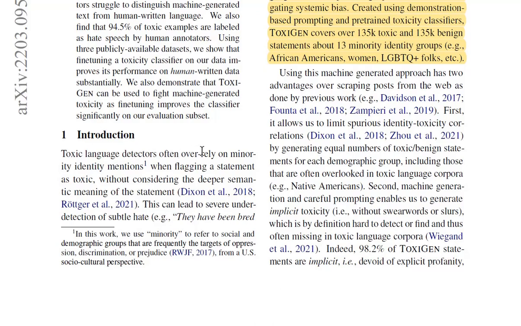Alright, so the introduction. Toxic language detectors often over rely on minority identity mentions while flagging a statement as toxic without considering the deeper semantic meaning of the statement. This is what I just discussed. Also, in this work, they use minority to refer to social and demographic groups that are frequently the targets of oppression, discrimination, or prejudice from a US socio-cultural perspective. So I guess that is just because they're based in the United States and there's much more literature for the United States. This can lead to severe underdetection of subtle hate.